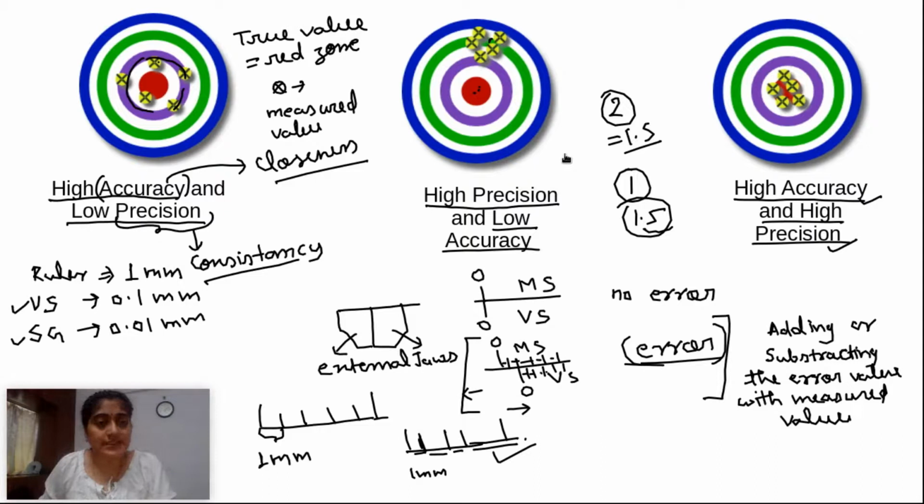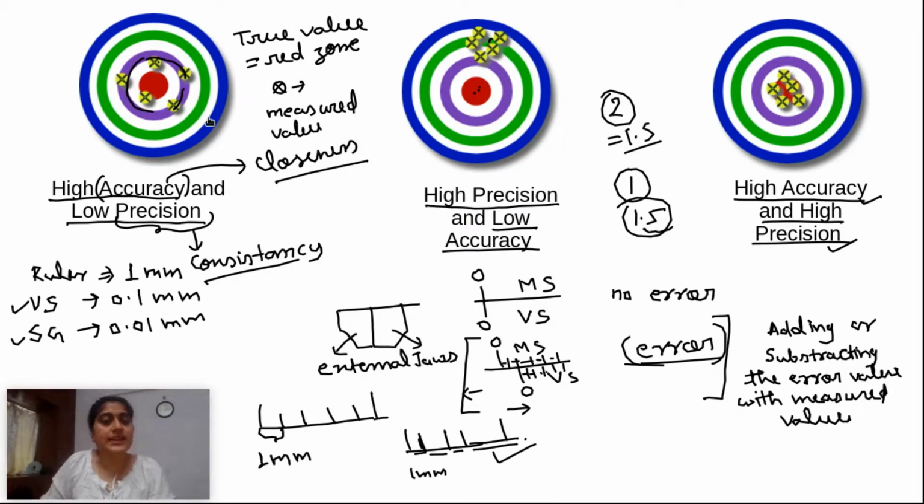So now we can understand the difference between accuracy and precision. Accuracy is also important, but it should not be random. Precision is more important. Accuracy we can get through calibration, but if your instrument is not precise, then you cannot do anything. You have to change your instrument. And one more thing I want to tell you: what is error? Error is generally the difference between the true value and the measured value.